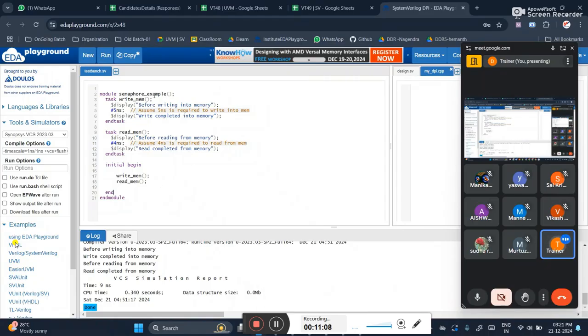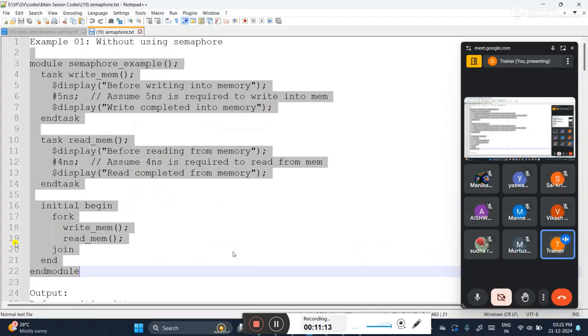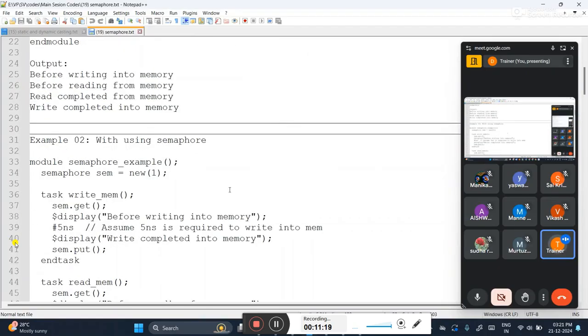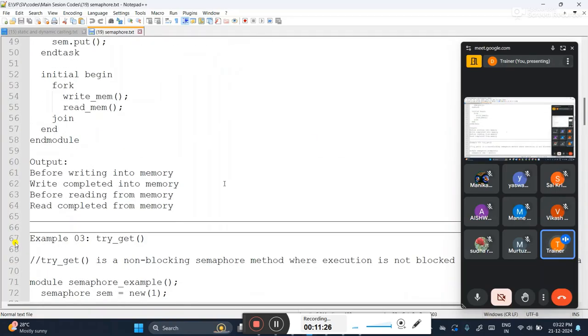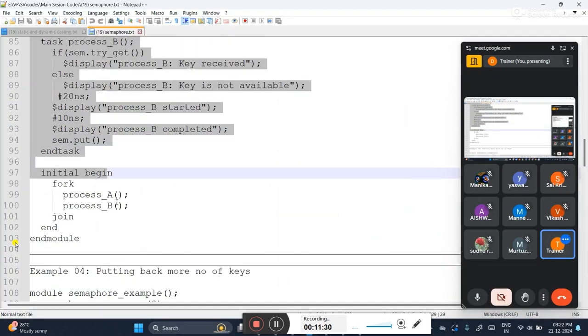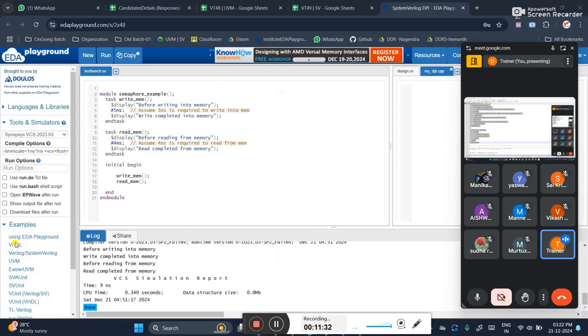Without disturbing his code, I want to achieve my requirement, and then only semaphore comes into existence. If I remove that fork join, my requirement will be met, but I can't remove that fork join. That is how it is. I can't go and disturb the other code, but still I should get my requirement, and then I can go for this particular method.